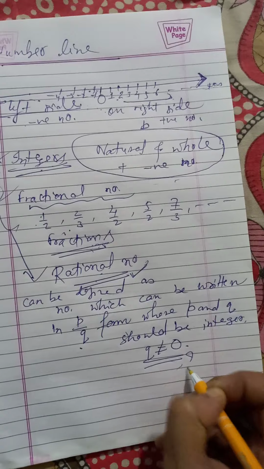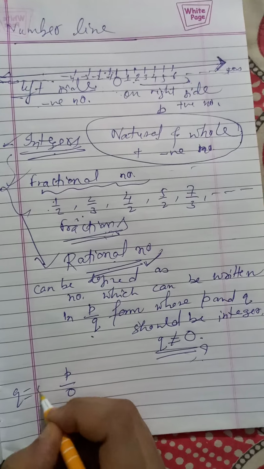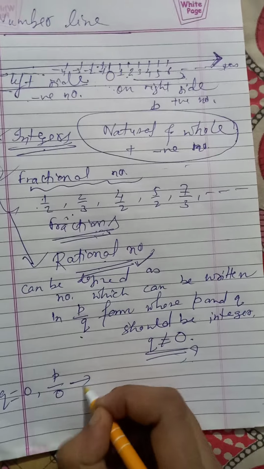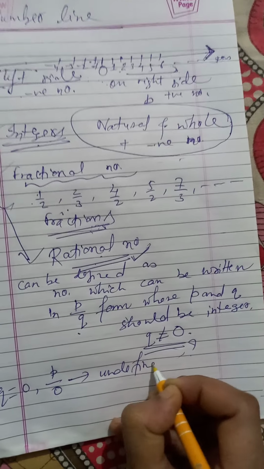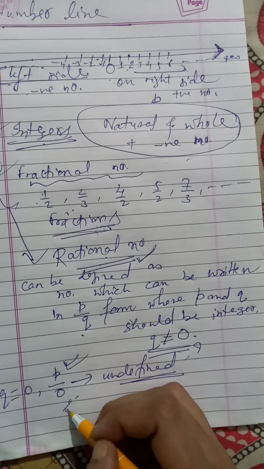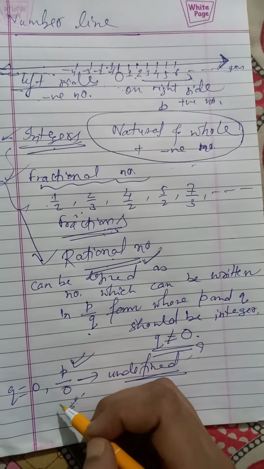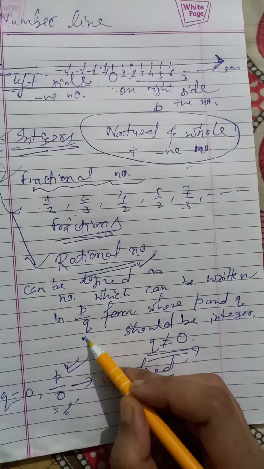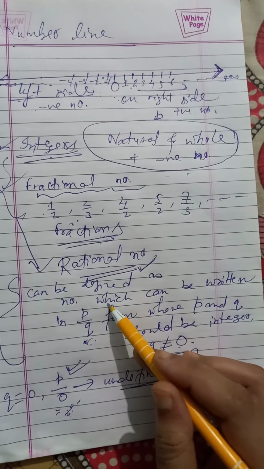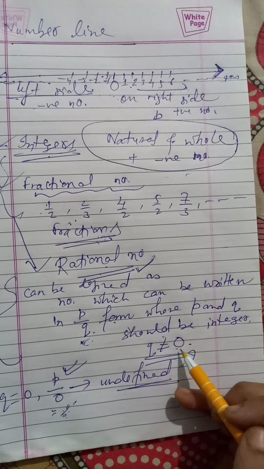But why this condition? Because if we put q equal to 0, then p upon 0 is actually undefined. There is no value for p upon 0. There is no real concept for p upon 0. So here p upon 0 will not exist. That's why we have taken the case q not equal to 0. So rational numbers can be defined as numbers which can be written in the form of p by q, where p and q are integers and q not equal to 0.